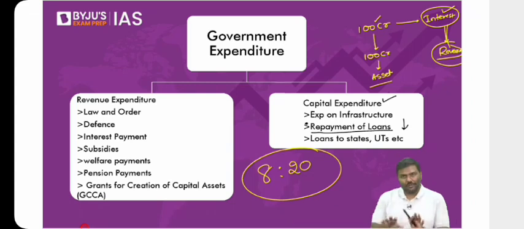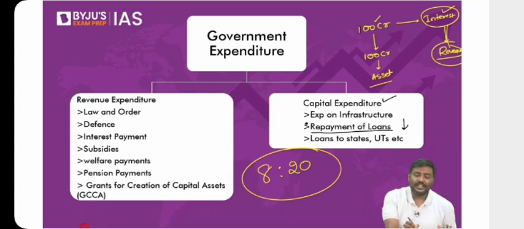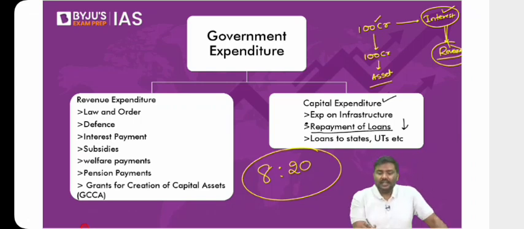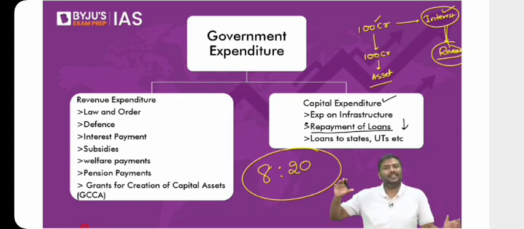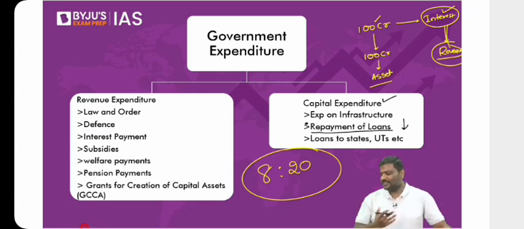So the argument is, rather than having a revenue deficit, it is better if you have a revenue deficit of 0%. So what is the meaning of 0% here? Please remember this. Whenever these deficits are provided, I'll come back to this, don't worry, they are given as a percentage of GDP. That is, let's say, GDP of a country is 100 crore rupees, revenue deficit is 5 crore rupees, then the revenue deficit will be mentioned as 5% of GDP. That is generally how the representation is done, because it is easier to understand and remember rather than remembering actual numbers. So is it okay if I say revenue deficit is there in India, but we should be able to reduce the revenue deficit to 0%? Can I go to the next point now?